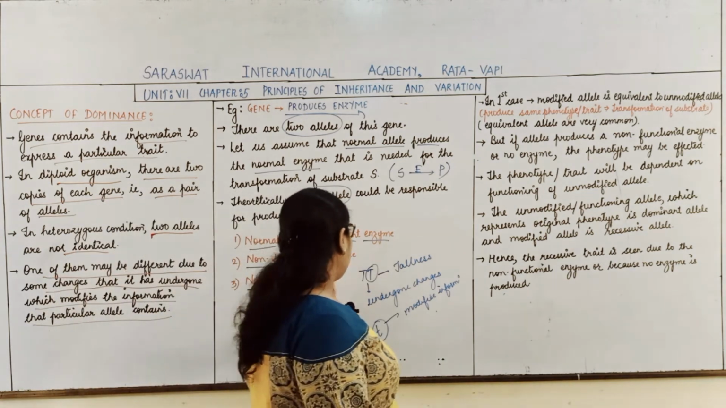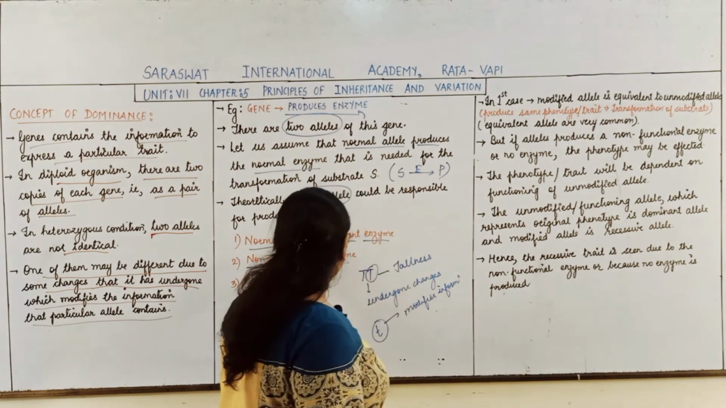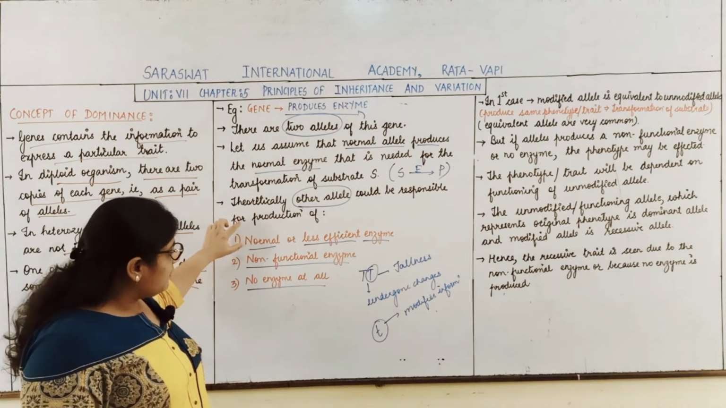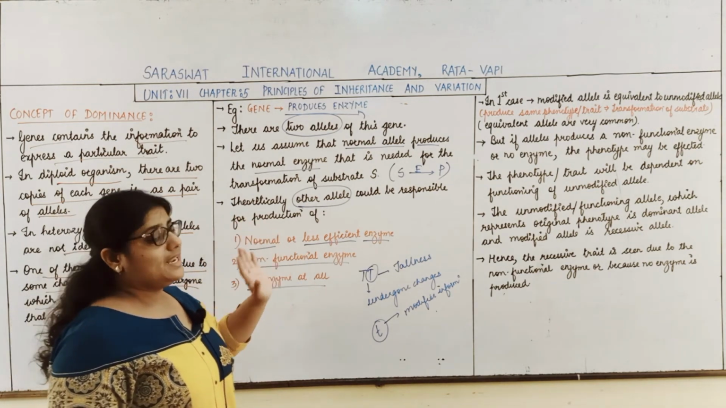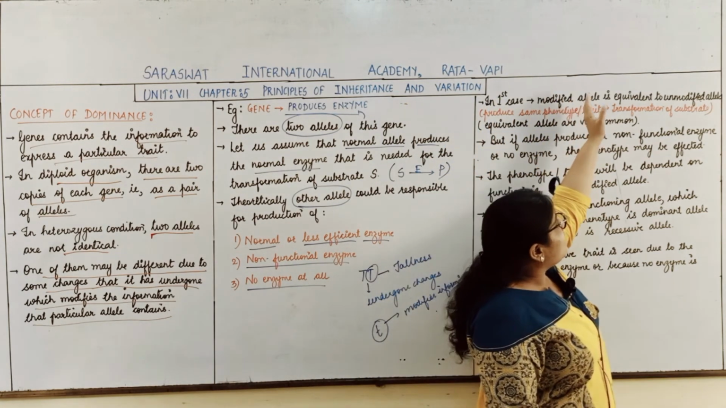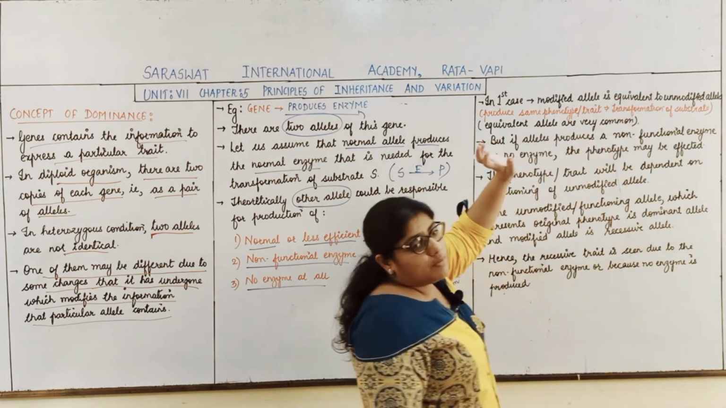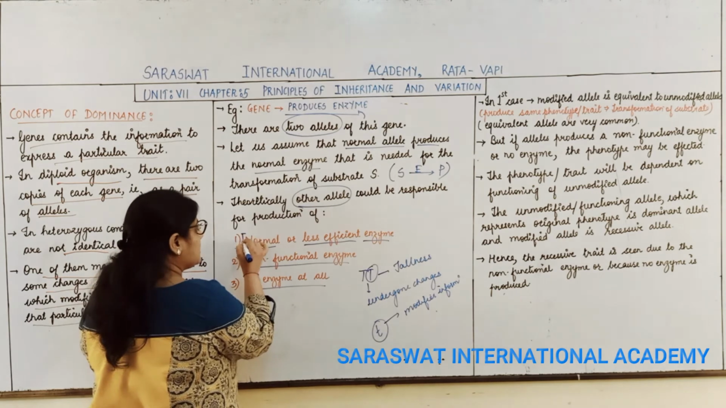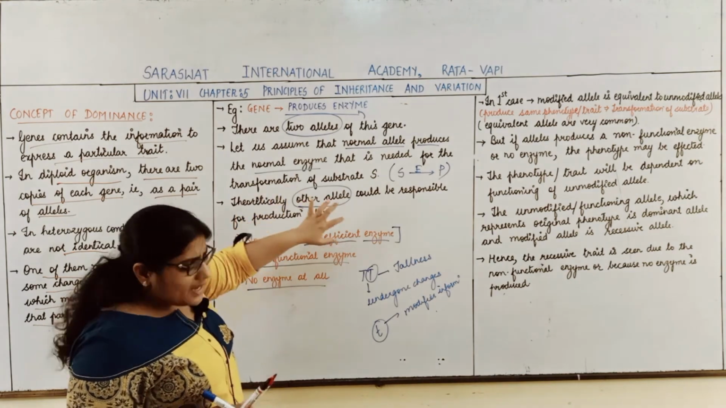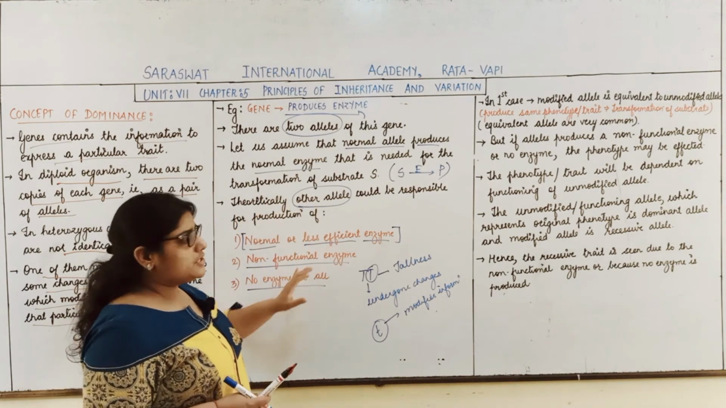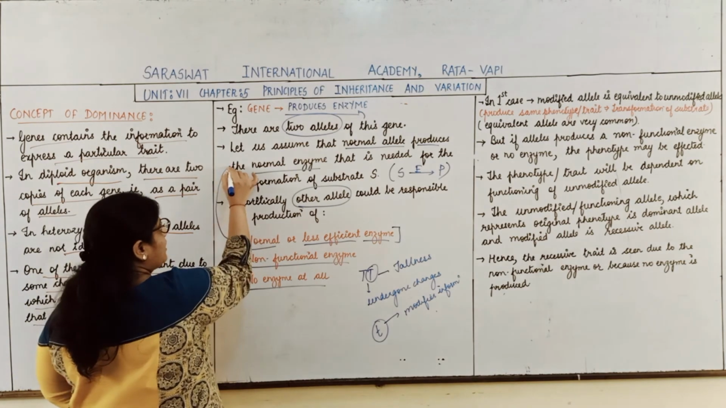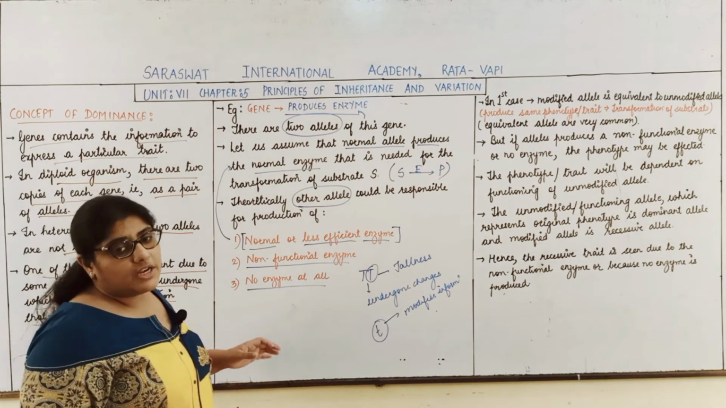So students, we will examine these three conditions. What is the first condition here? The first condition is that the other allele will produce a normal or less efficient enzyme. So in this particular case, the modified allele is equivalent to the non-modified allele. See students, in this condition, the other allele is producing a normal enzyme or a less efficient enzyme. So we can say this particular allele is equivalent to the unmodified allele.